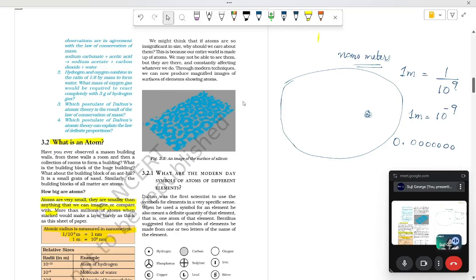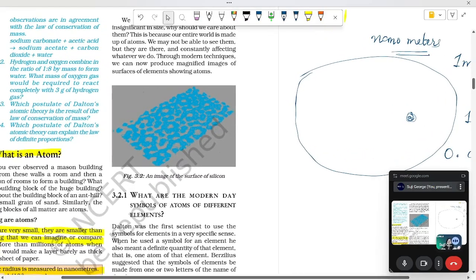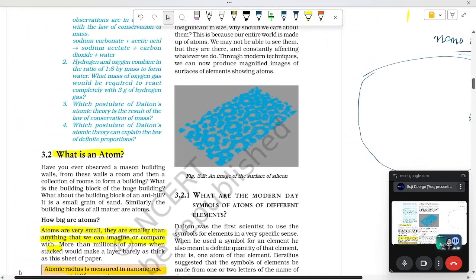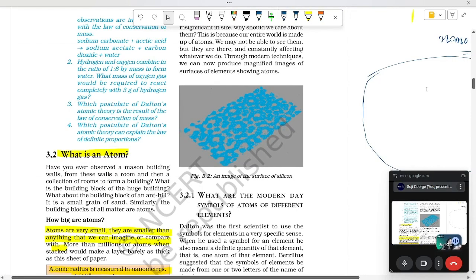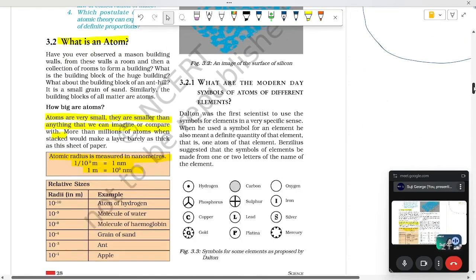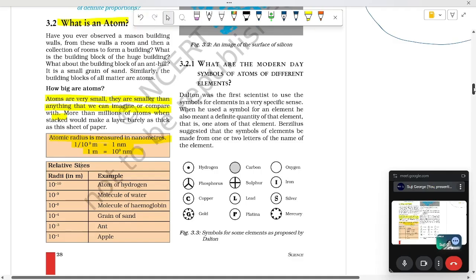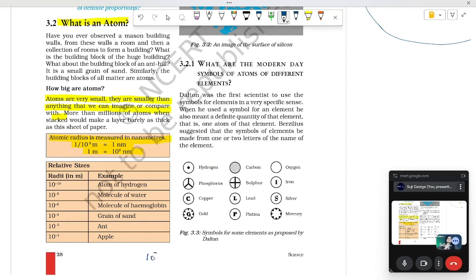Shall I make it bigger? Zoom it. Okay, one second. So atomic radius is measured in nanometers. If you compare, the size of an apple is 10 raised to minus 1, that is 1 by 10, or 0.1 meters.